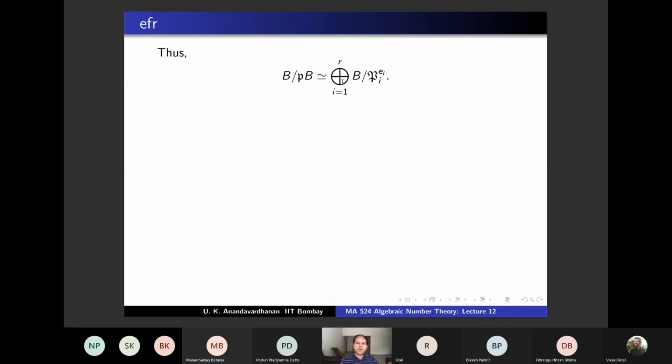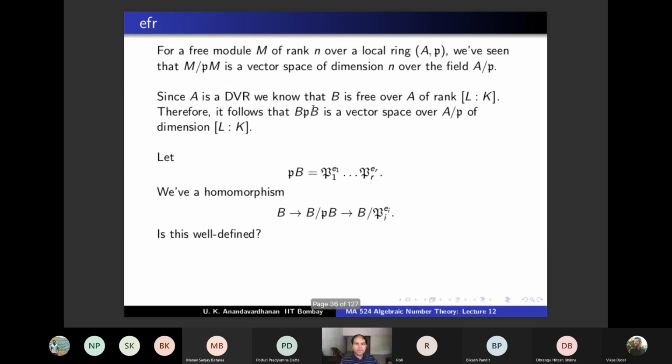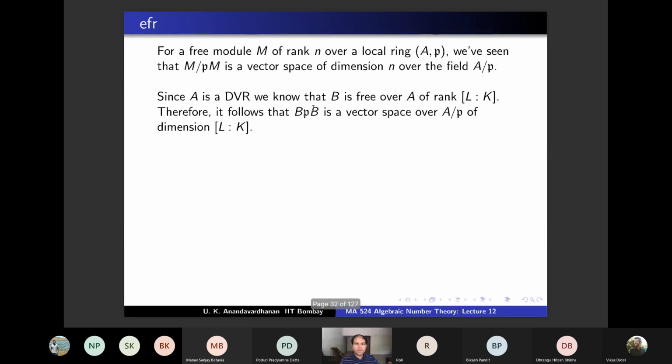B by PB is isomorphic to the direct sum of B by Pi power Ei, and this isomorphism is true as A by P vector spaces also. You can easily check that. So you have got an isomorphism of A by P vector spaces. On the one side you have B by PB. On the other side you have the direct sum of B by Pi power Ei. What is the dimension of the left hand side over A by P? It's equal to the degree of L over K.